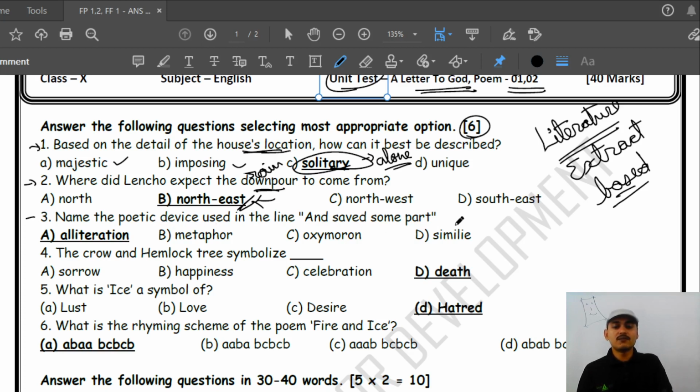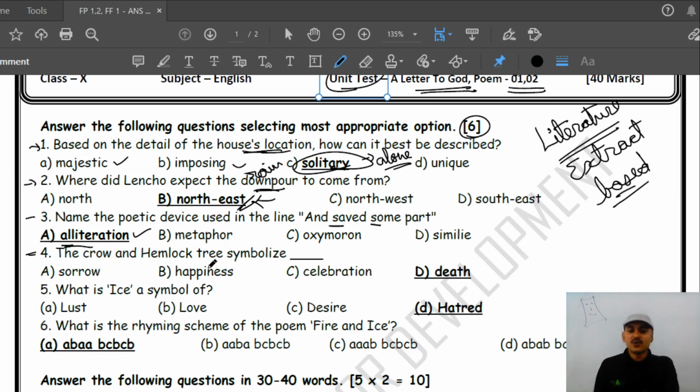I have already marked it alliteration, and at that time I explained that two consonants are repeated in the beginning of the word, so that is alliteration. Whenever we find the same consonant sound repeated in two or more words, it is alliteration.